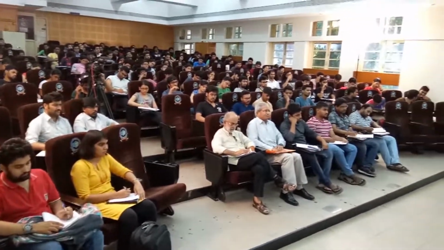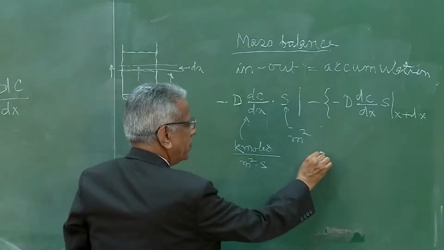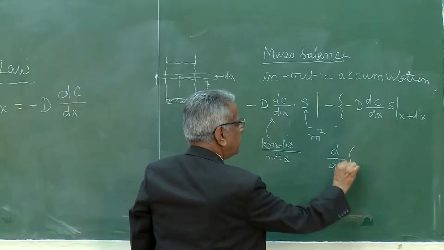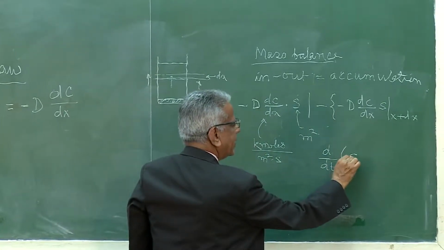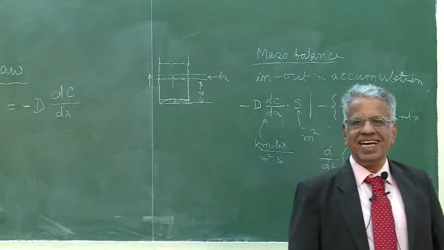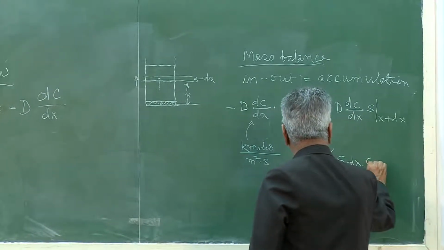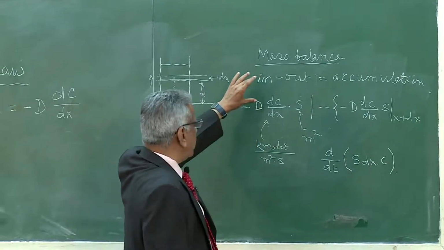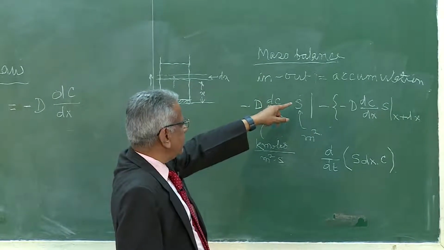What is accumulation? The change of concentration with respect to time. So, d by dt of the volume, which is S into dx, the differential volume. dx is height, S is cross section, that is the volume, multiplied by local concentration C. If you see every term, this flux is kilomoles per meter square second into cross sectional area, meter square.